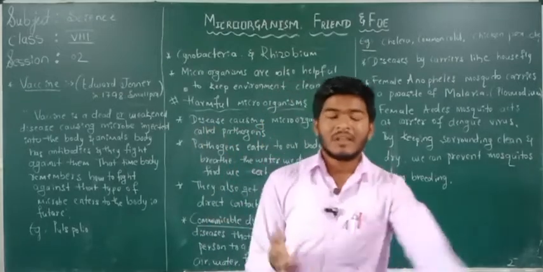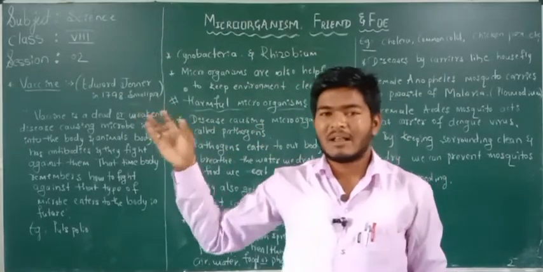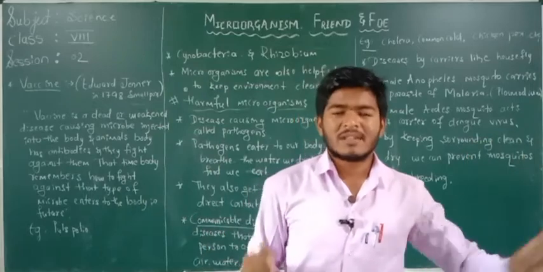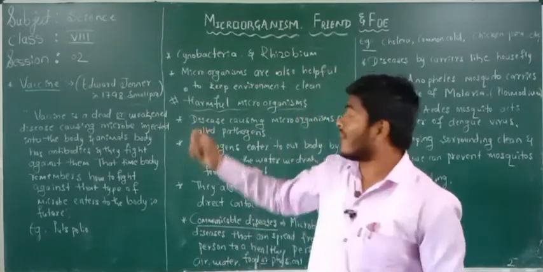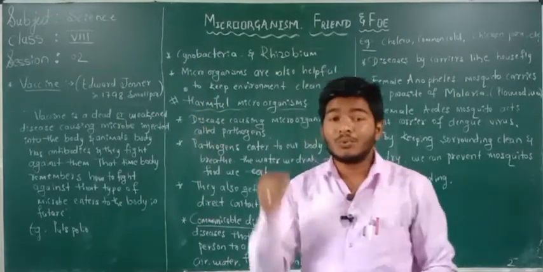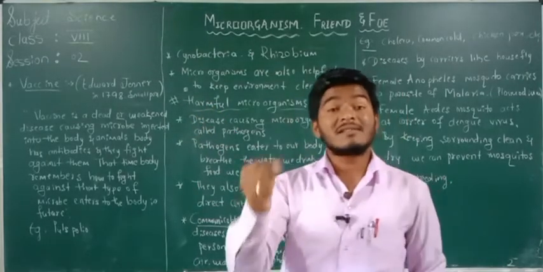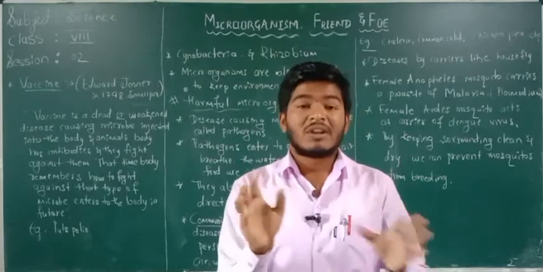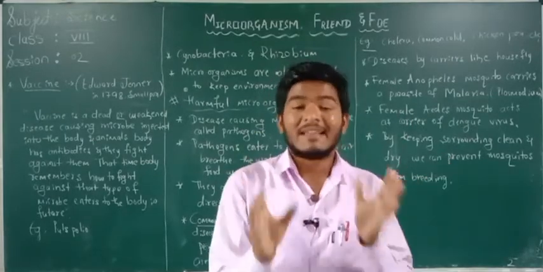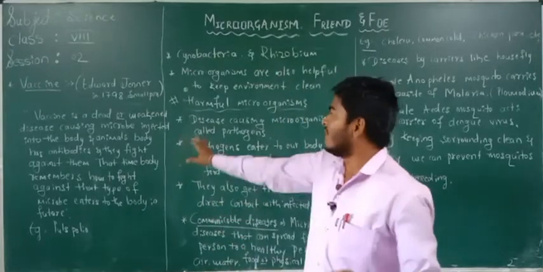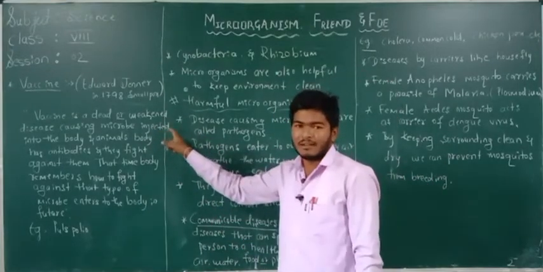For example, you already know that some bacteria or some microorganisms cause diseases. So in the vaccination process, we inject that disease-causing microbe. It is not a medicine, it is a disease-causing microbe, but the condition of that microbe is dead or weakened. Have you understood?